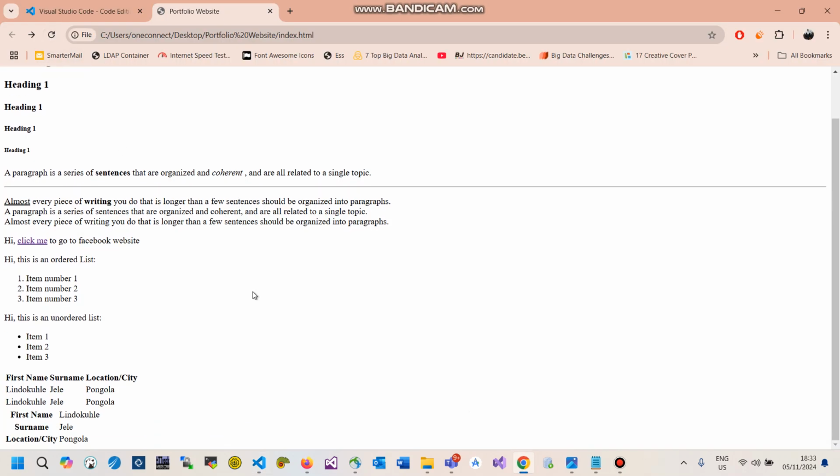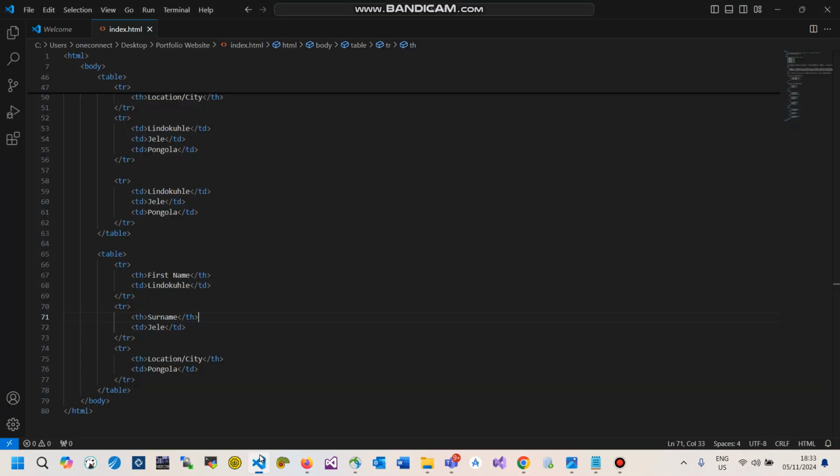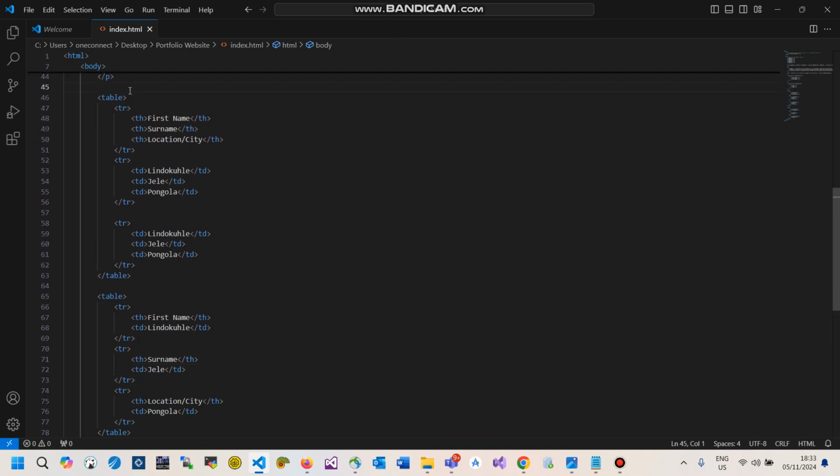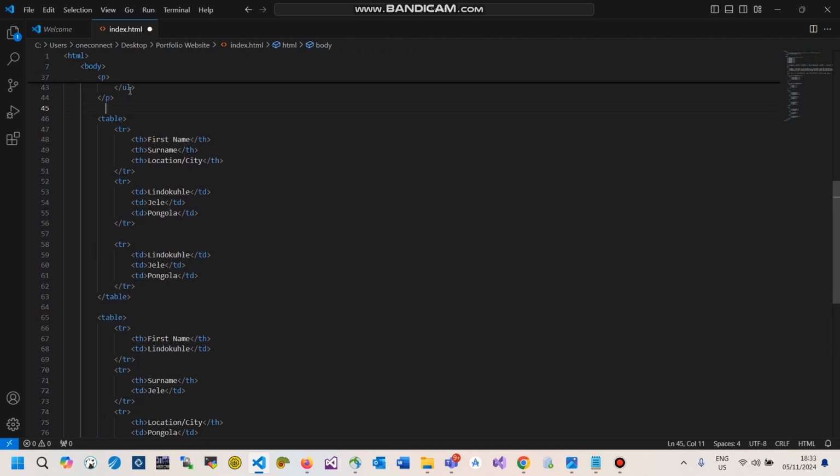Go and refresh, and then just look at the difference between the two. Looking at this, let me just label these tables so that I can see which one is which. I'm just going to put a p tag and say this is a horizontal table, right?